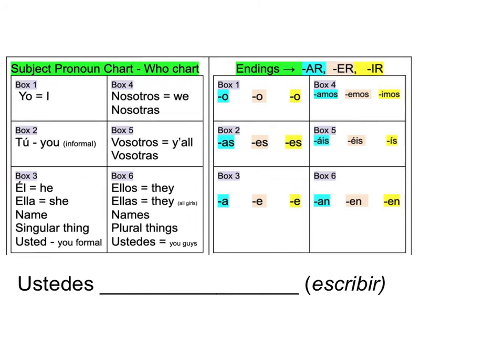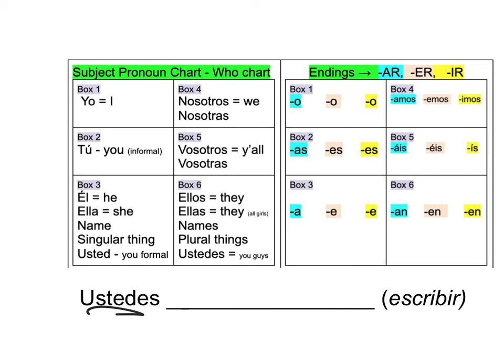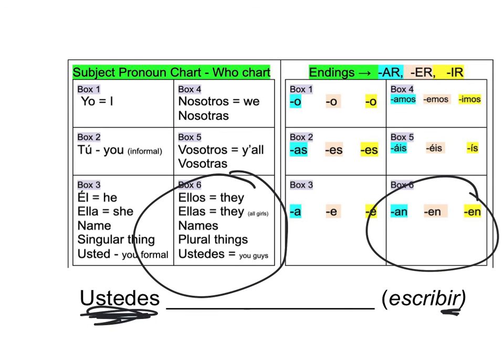All right, last one, chicos. Ustedes and escribir. Ustedes, find it on here. There it is, box 6. Go to box 6 over here. Which one am I going to choose? It's an IR verb. So I need my IR yellow ending, so it's going to be N. Escribir, chop and swap. Take off the IR and switch it with EN. Escriben. You guys write.